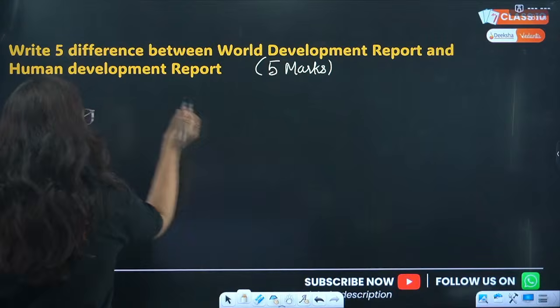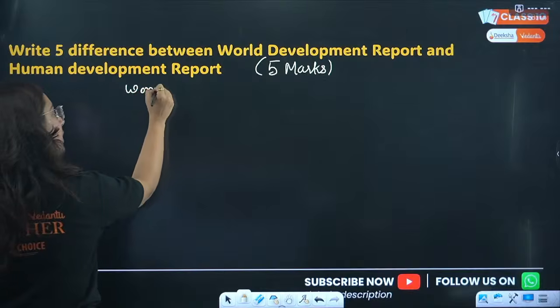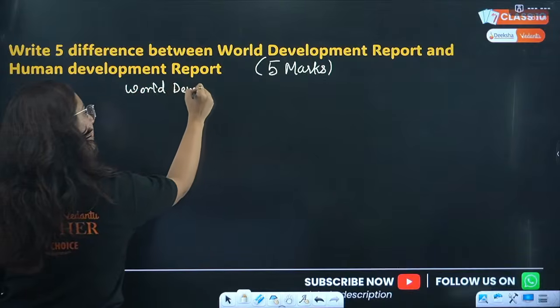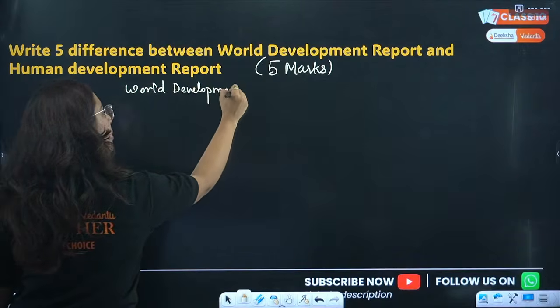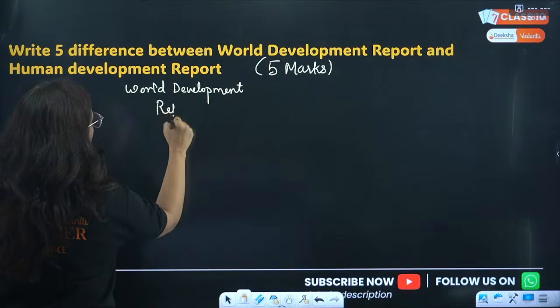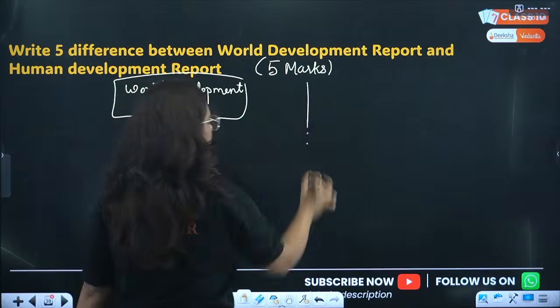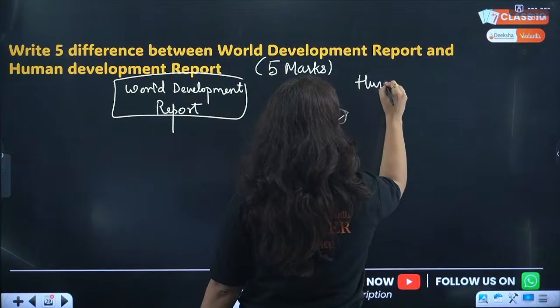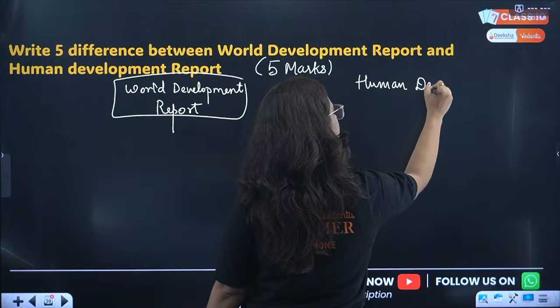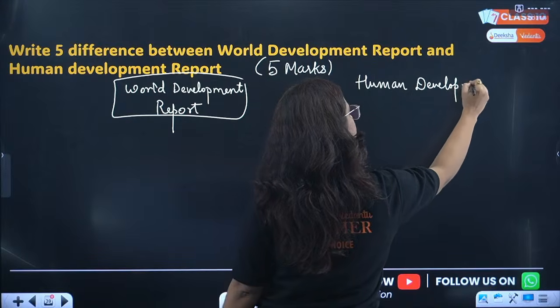So, the differences between the World Development Report and the Human Development Report.